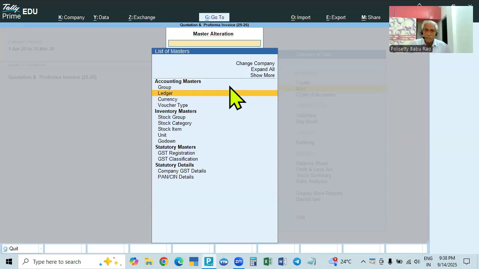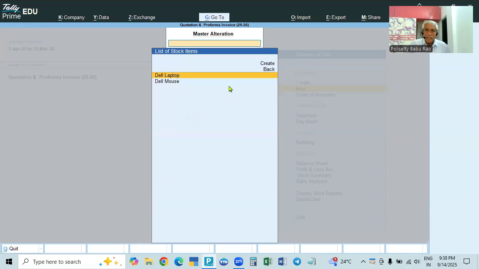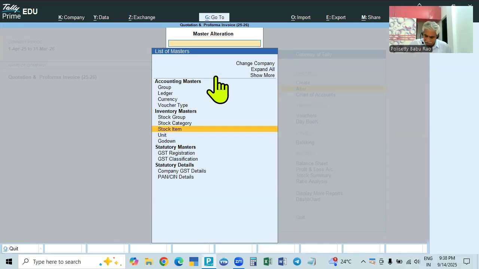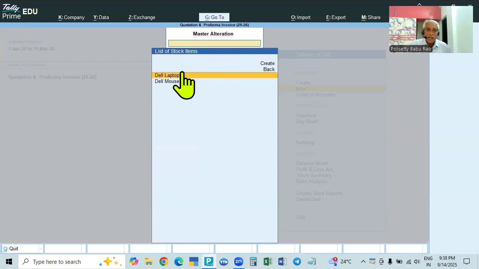So this I created, and also I created two stock items, but I have not created any groups. If you want, you can create. For the stock items, laptop and mouse. For Dell laptop, you can give it as laptops or computers group. Or for Dell mouse, we can give it as accessories. Like that, you can give the group. But I created only this, and units I created as pieces.